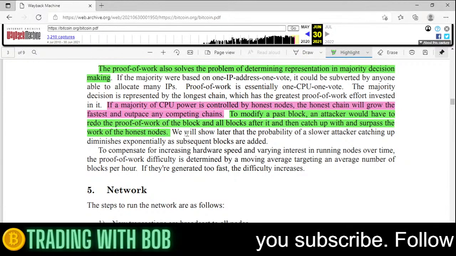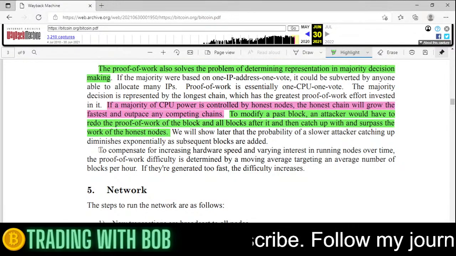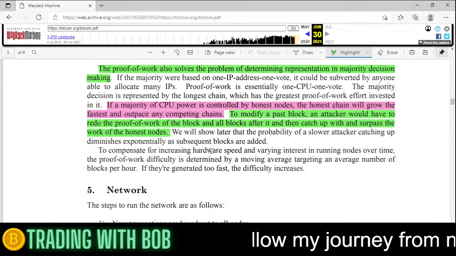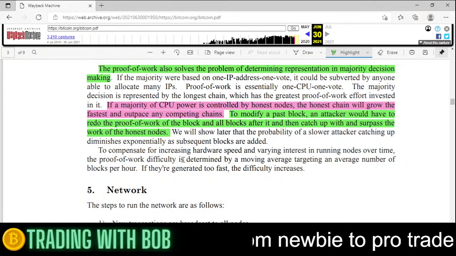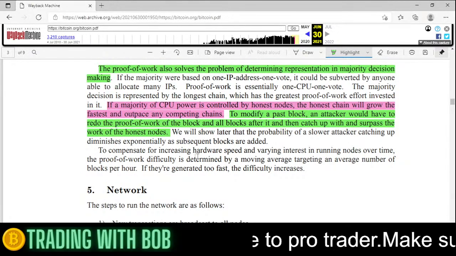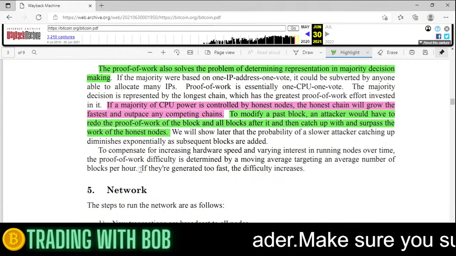To compensate for increasing hardware speed and varying interest in running nodes over time, the proof of work difficulty is determined by a moving average targeting an average number of blocks per hour.